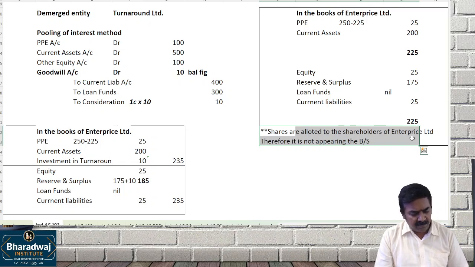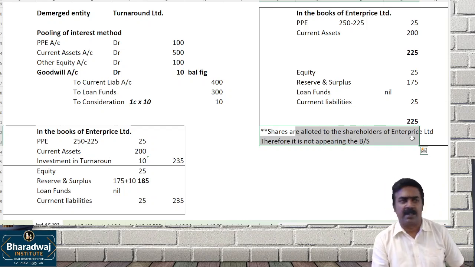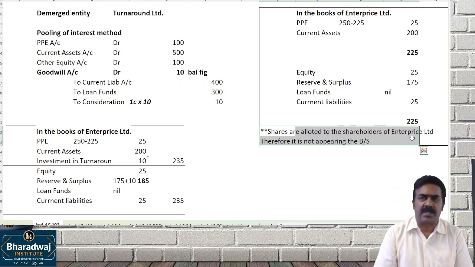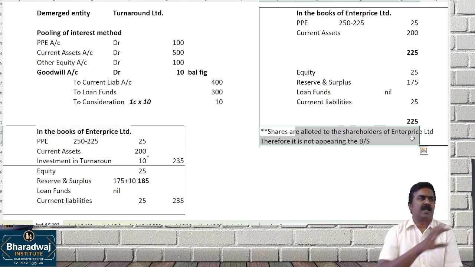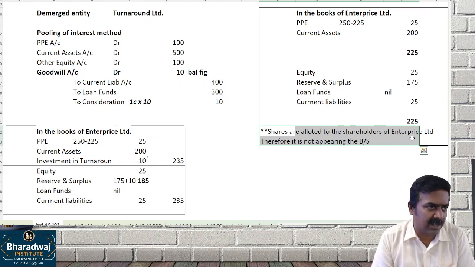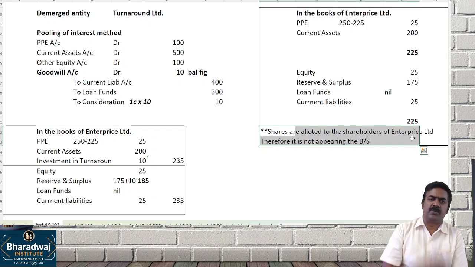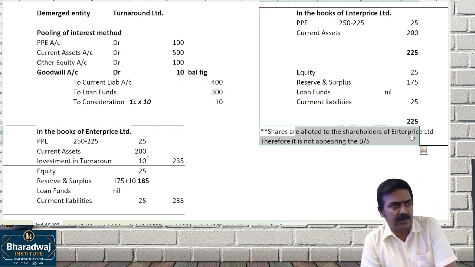In the same model, I have given the next 3 or 4 questions with solutions. I request you to go through them, because if I solve everything, then you will not have something to practice in the market. The next 4 or 5 questions will be a little advanced in nature. Normally that is tested in the CA exams. In CMA exams, such questions have not been tested. So I request you to try the next 3 or 4 questions.